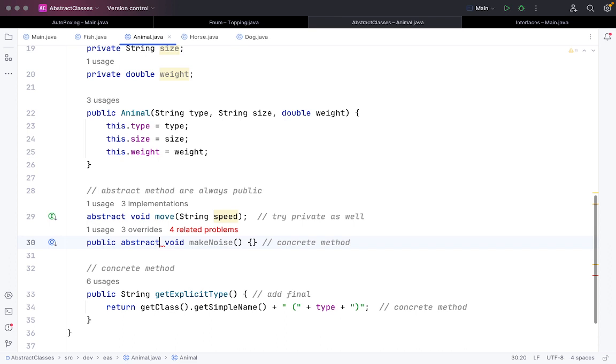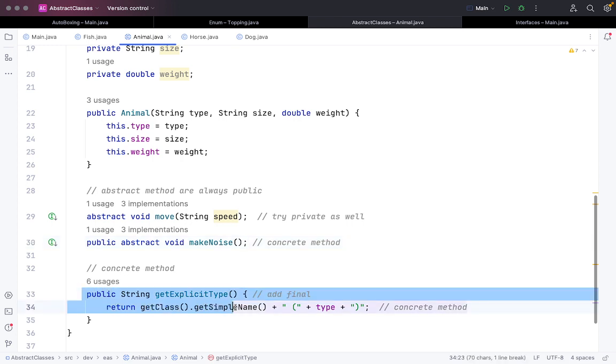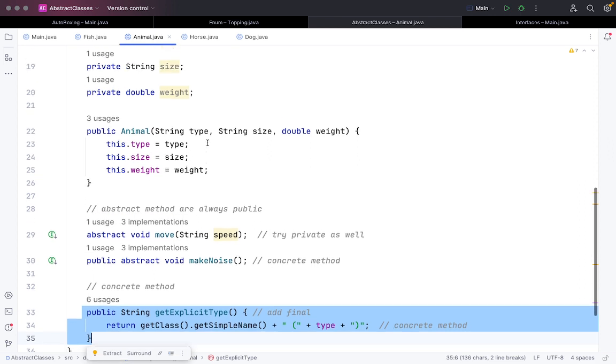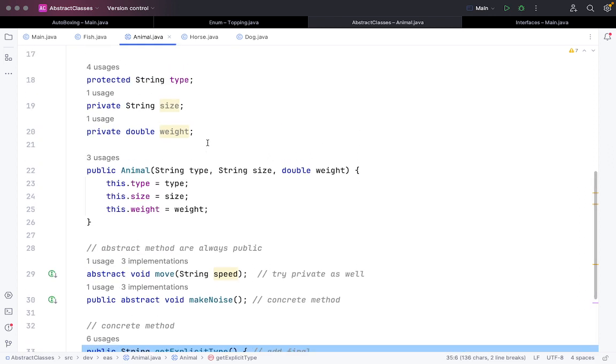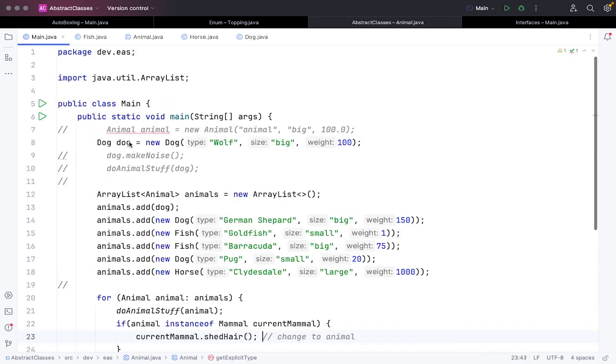Abstract, but an abstract method can't have its own body in an abstract class. You can only have its body when you're inheriting this class. And this, public string get explicit, is a concrete method. So that is the type of concrete method we are talking about. Okay, now let's go to Main.java, and let me comment out a few things here.